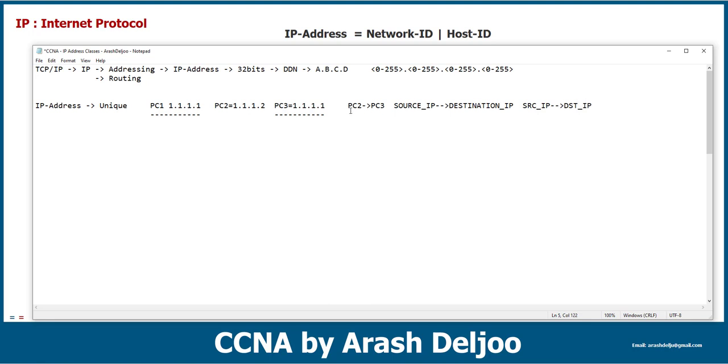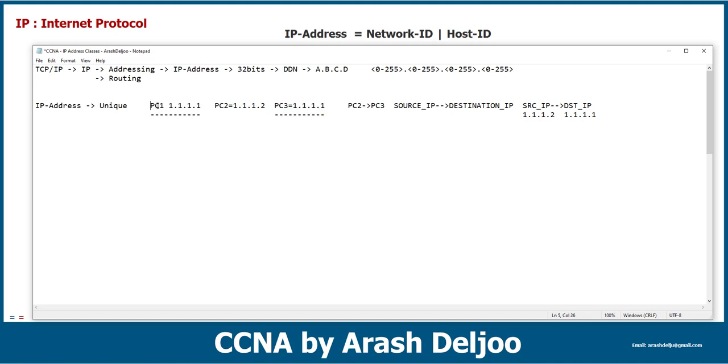Here, when PC2 needs to send traffic to PC3, PC2 should use its own IP address, 1.1.1.2, as the source IP, and the destination IP is the IP address of PC3, 1.1.1.1, or quad 1. You know that this packet should be received only by PC3.